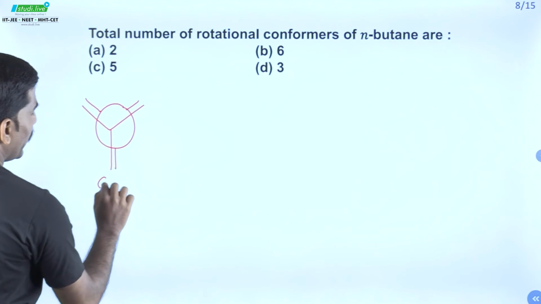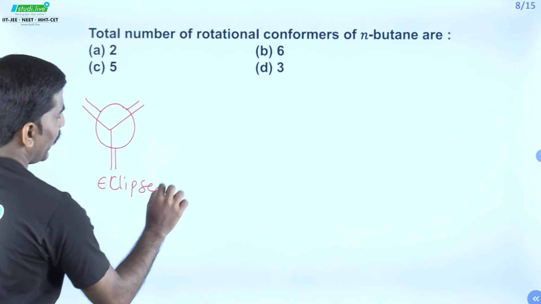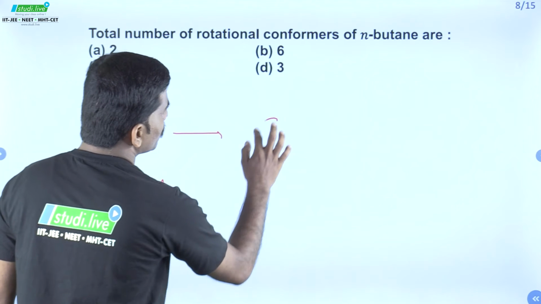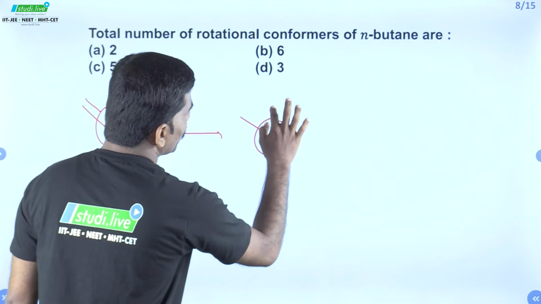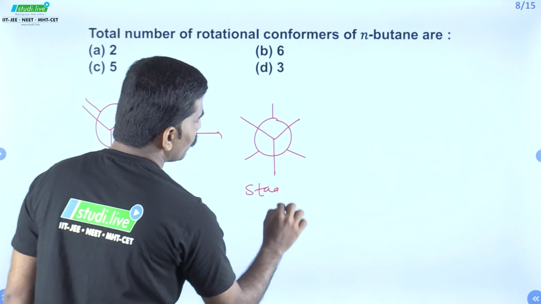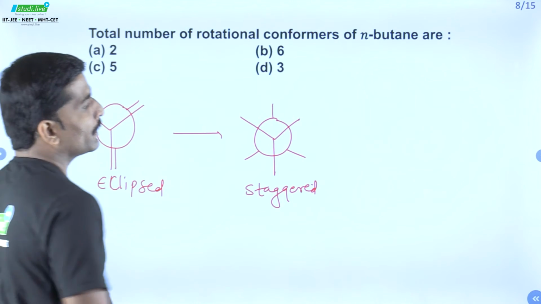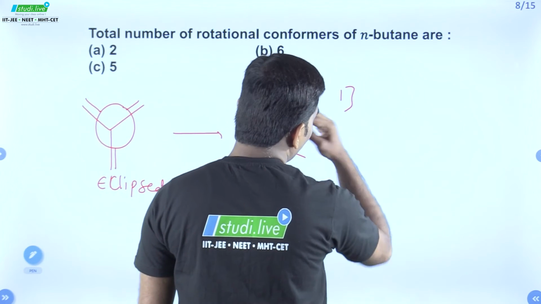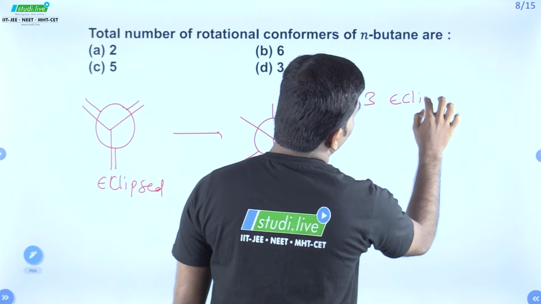This is eclipsed conformation, and if I rotate the bond, the same will be observed something like this, which is considered as staggered conformation.